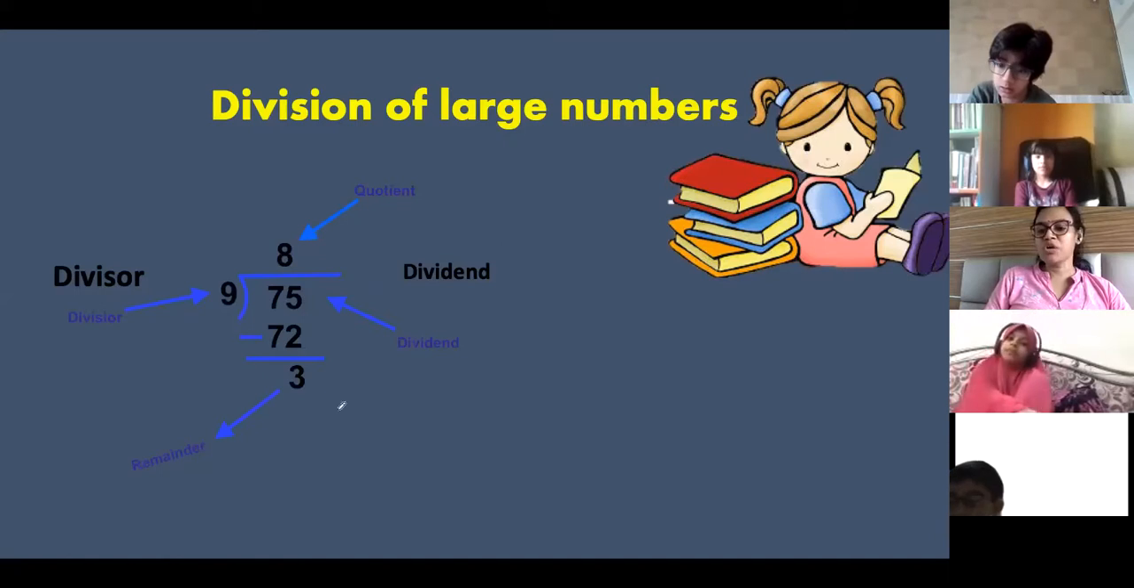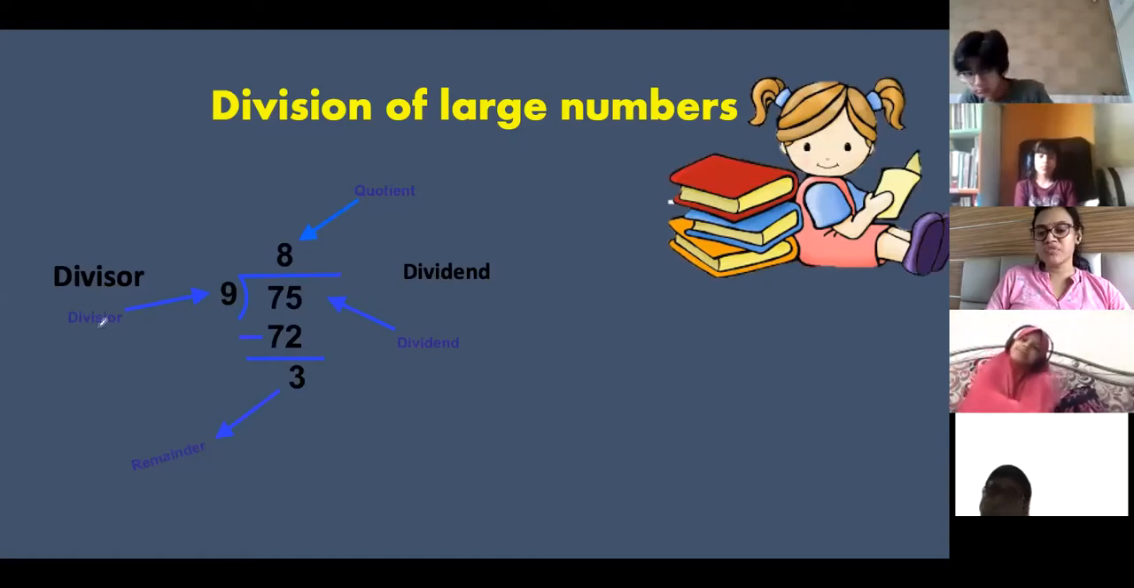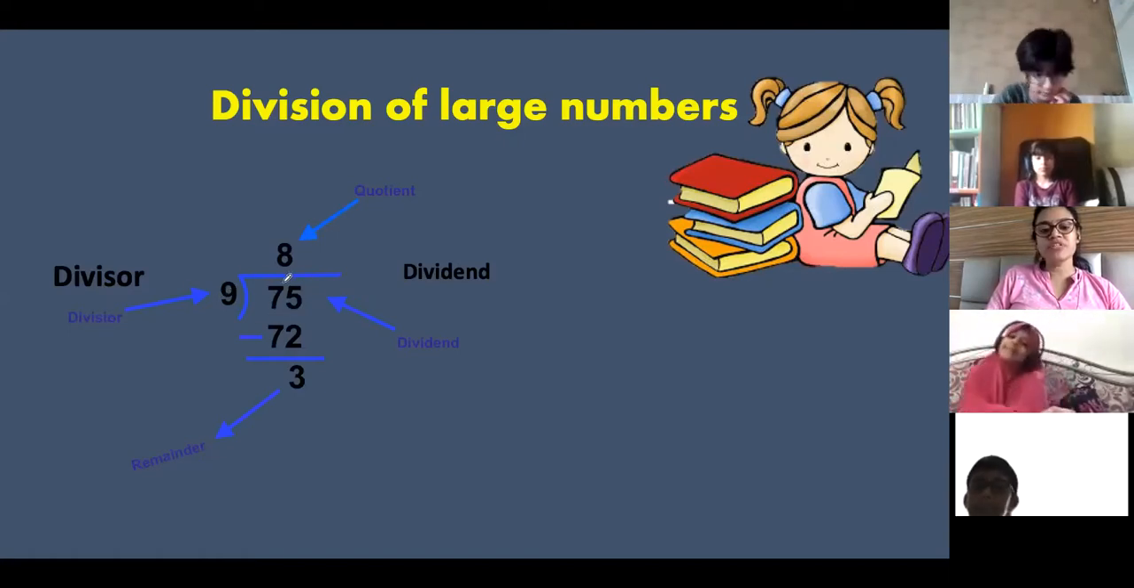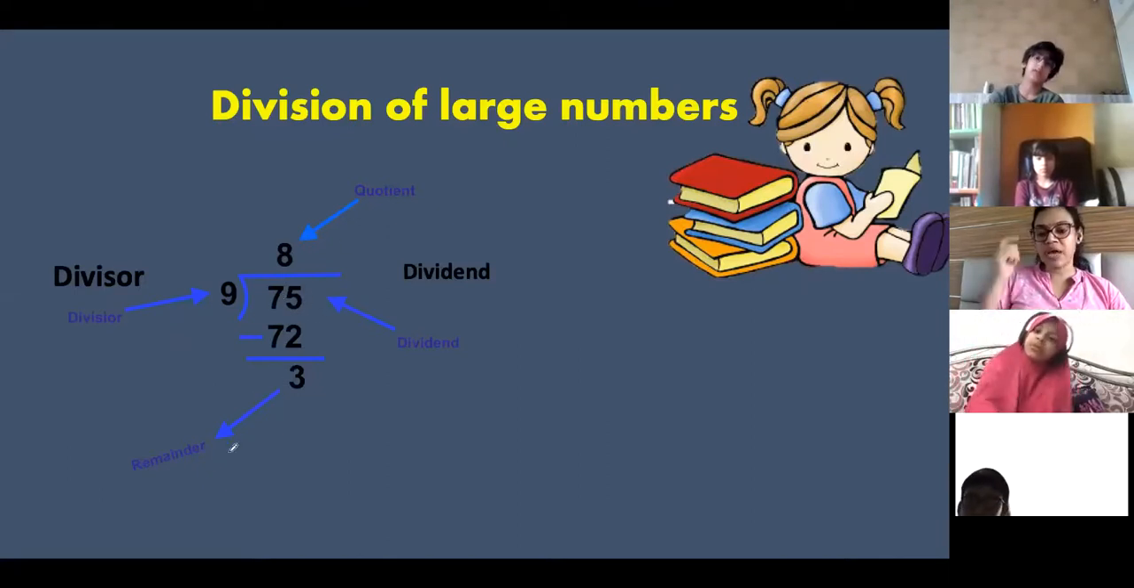So this is a small question here. The divisor is this one, by which you divide. This is called the dividend. This is called the quotient and this is called the remainder. So all these four. Quotient is the answer and remainder is also an answer.